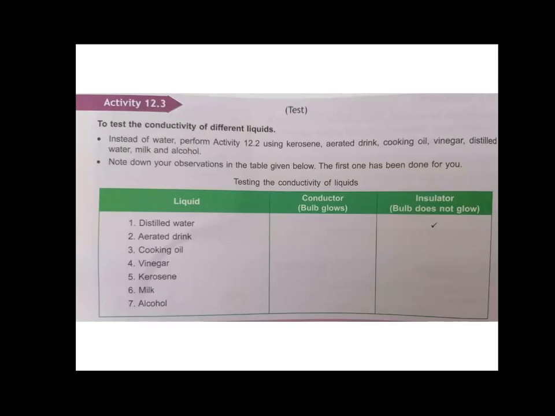We are going to test different liquids, whether they are conductors or insulators. So what are we going to do? We are going to set up, and our setup would be like this.